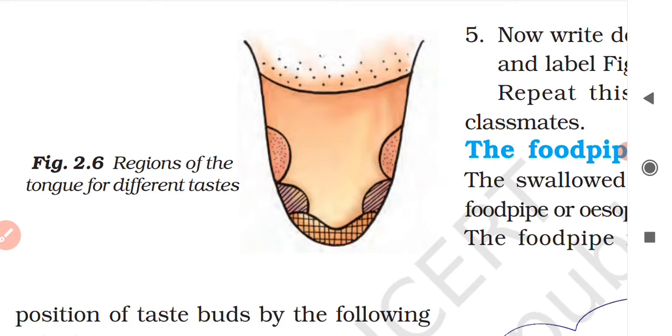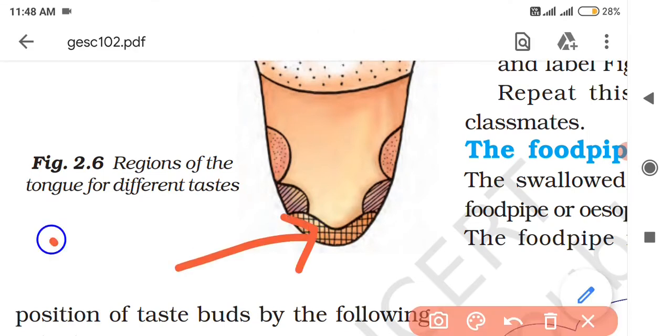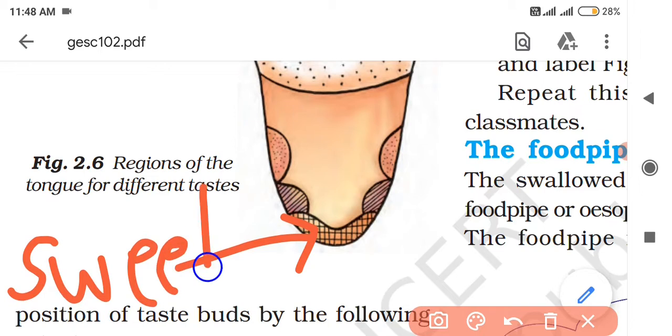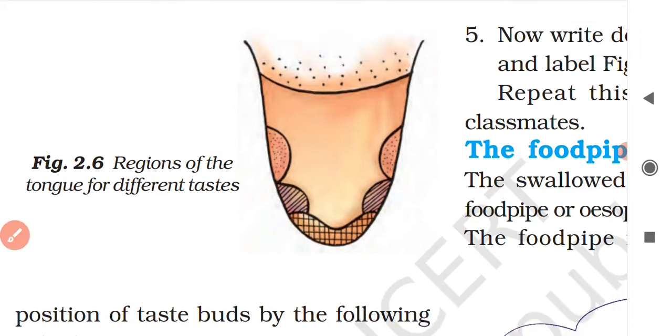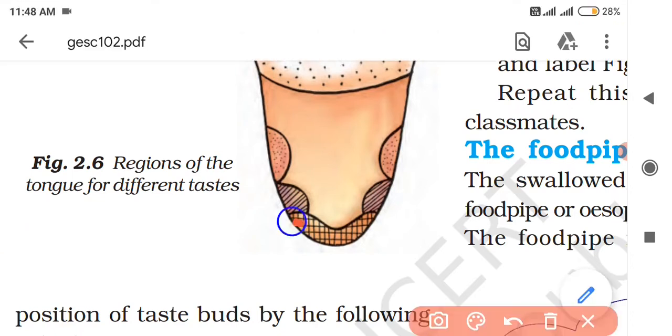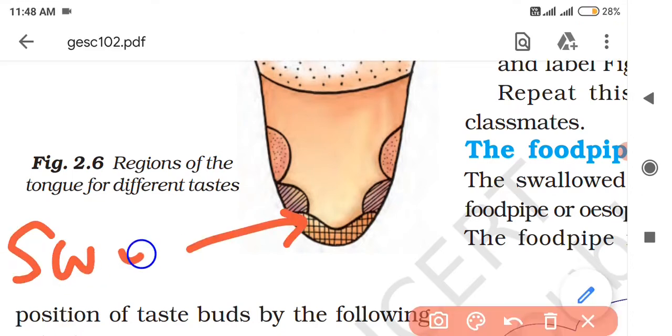Basically, the observation I am going to explain is that most of the taste buds at the front of the tongue detect sweet and salty tastes.